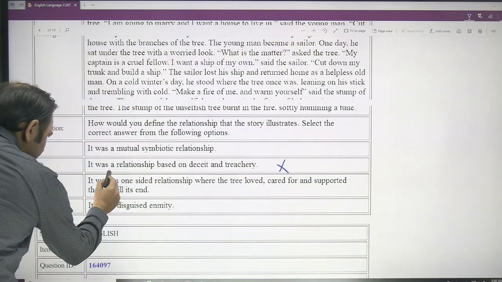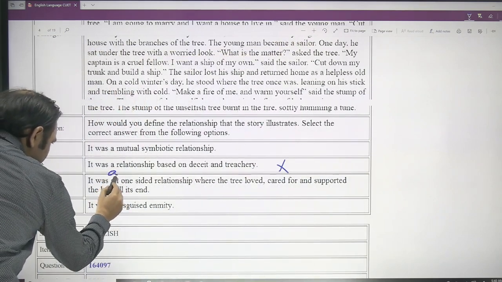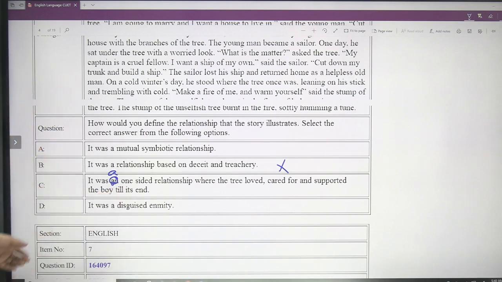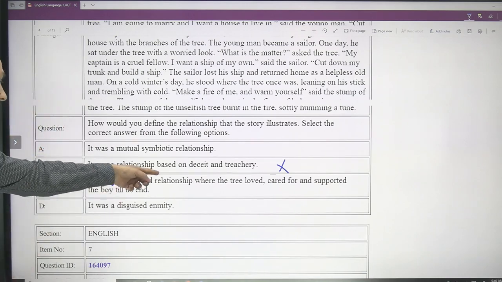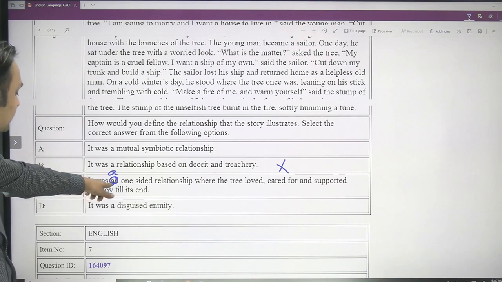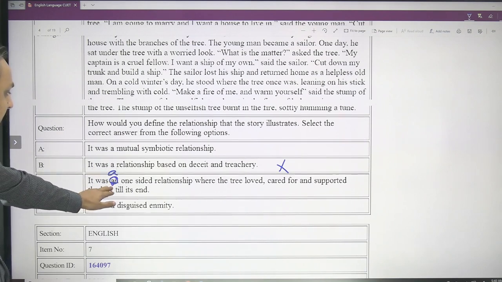One-sided, and is incorrect. It should have been, it was a one-sided relationship. So even they do not care about the grammar. It is the actual paper downloaded from the website provided by the NTA, but they have written "and", there should not be "and", there should be "a".